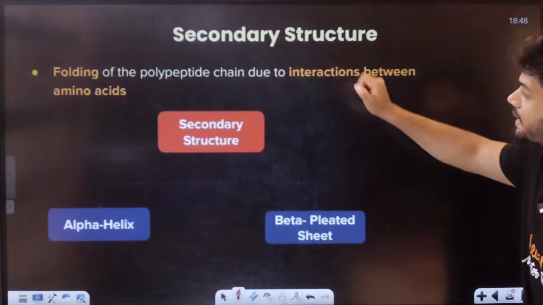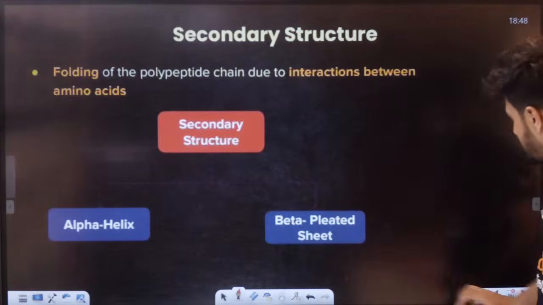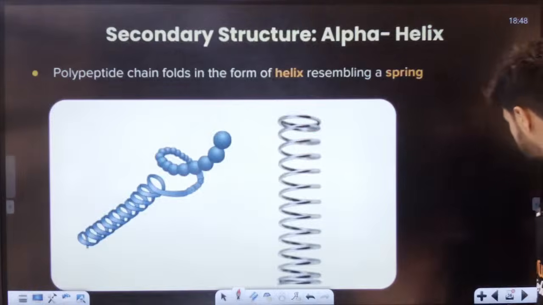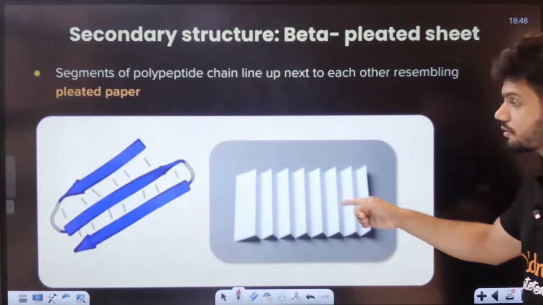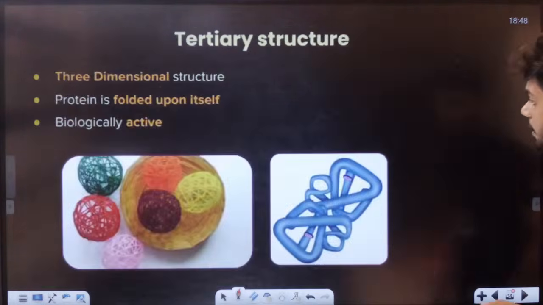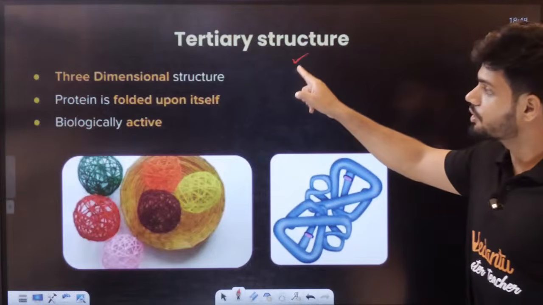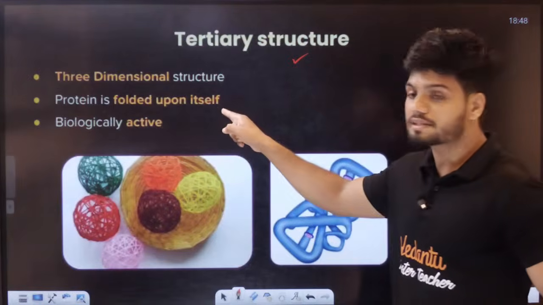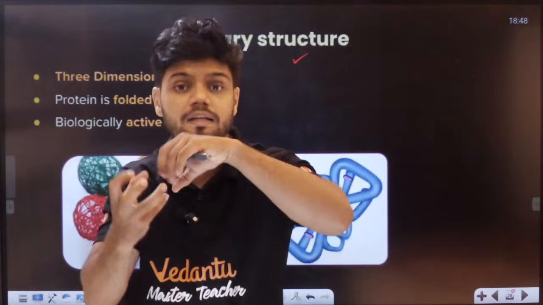Now, the secondary structure has your alpha helix and beta pleated sheets. This is the alpha helix, which has a right-handed fashion. Beta pleated sheets of protein are here. Okay. Then this is your tertiary structure, a three-dimensional structure. The protein is folded upon itself; it is undergoing folding.